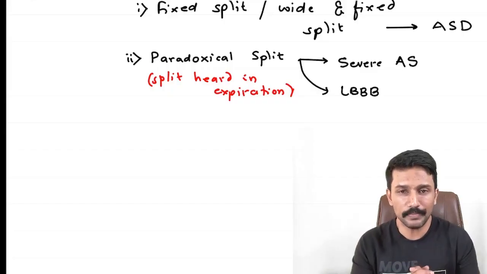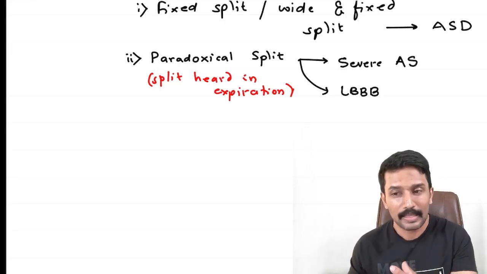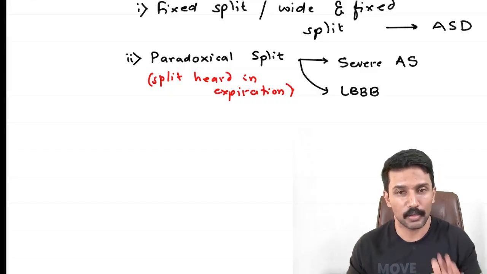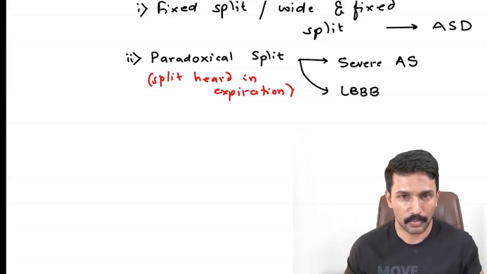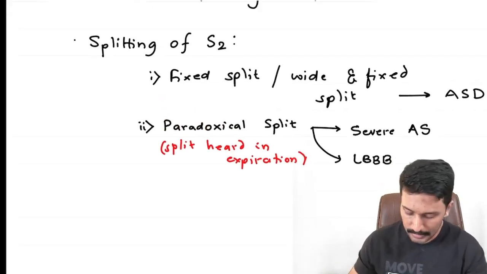And in case of the severe aortic stenosis, the aortic valve opening is so narrow that the left ventricle takes more time than the right ventricle to complete its ejection. That's why pulmonic valve closes first and then aortic closes. So you get this paradoxical splitting of the second heart sound, right? So these are the important points with respect to splitting of the second heart sound.